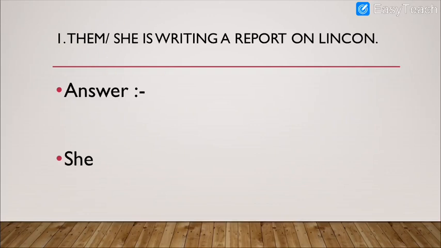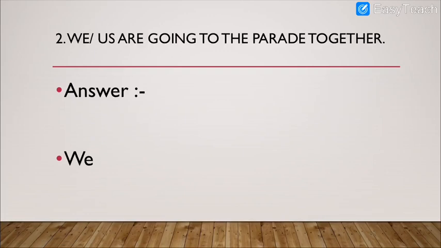So students, are you ready to repeat the sentence after me? Okay, then please repeat the sentence after me. She is writing a report on Lincoln. Please repeat it one more time after me. She is writing a report on Lincoln. Clear enough? So why is it the correct answer? I hope you understood that she is one girl. She is used for the singular, whereas is is also used for the singular. You also have to look at the helping verb. Okay. Moving on to the next question.